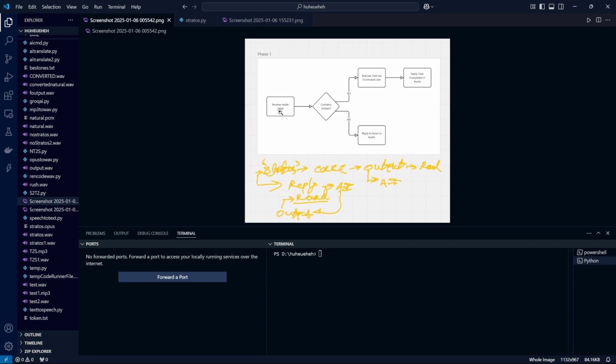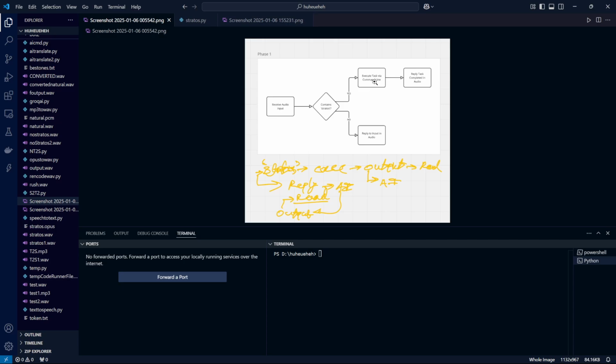Now Stratos takes two types of input. First is audio, second one is text from the user. The audio input will obviously be converted to text later using Google speech recognition. After conversion, it will check if the word Stratos is in the input prompt or not. If it is in the input prompt, then it will go to the generative AI.